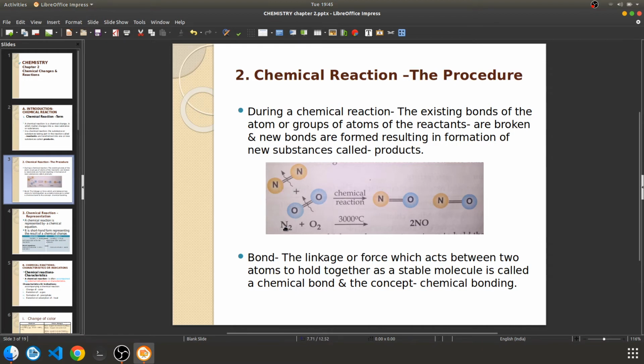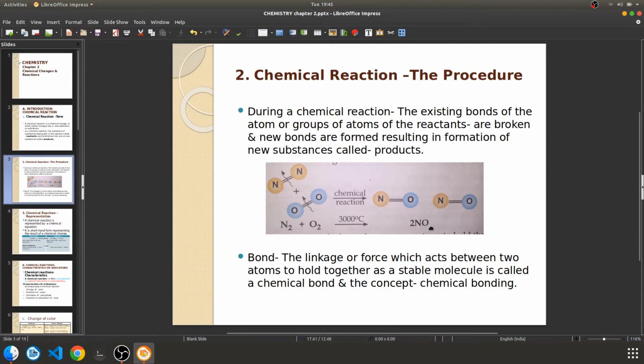Nitrogen N2 plus oxygen O2, these two reactants are heated up to 3000 degrees Celsius, and after that one product is formed, nitrogen monoxide NO. So the reaction goes as N2 plus O2 forming 2NO.